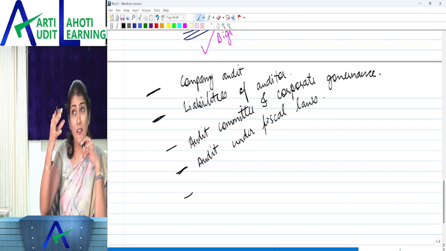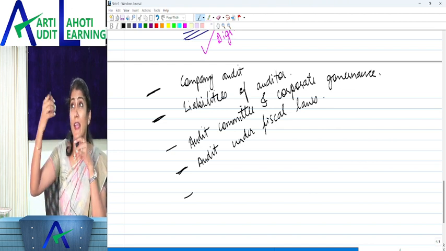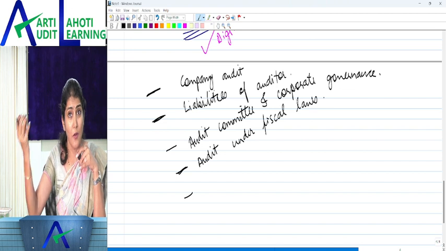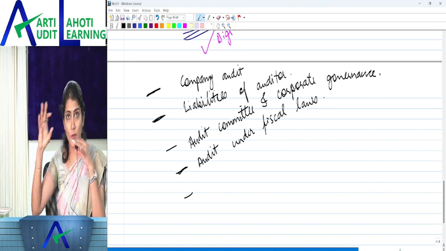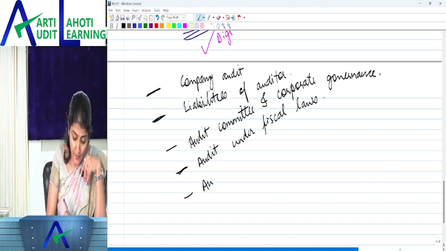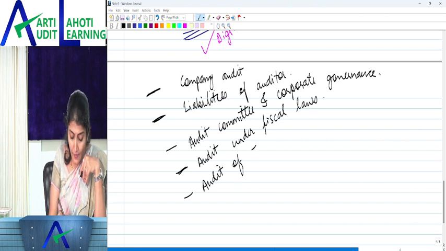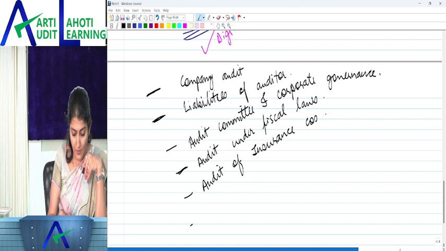Then we have the institutional audits like bank, NBFC, insurance, PSU. So bank, NBFC, PSU continue to be there. What has been deleted is the audit of insurance companies. So the insurance company chapter is out.